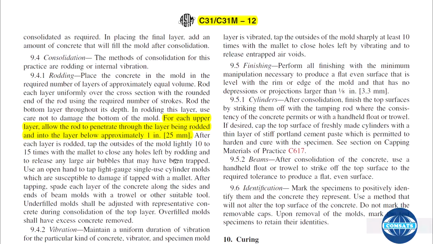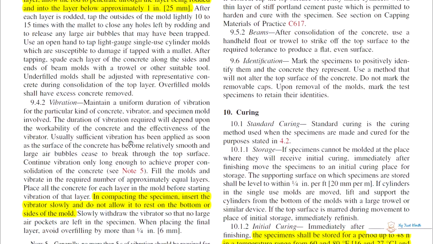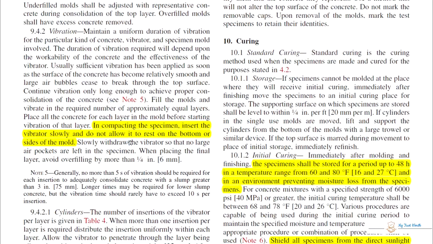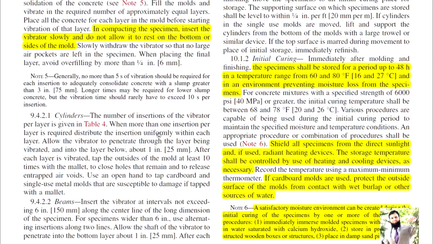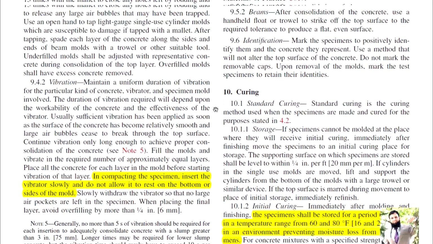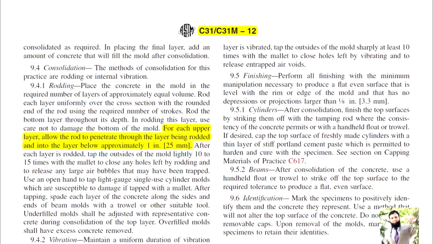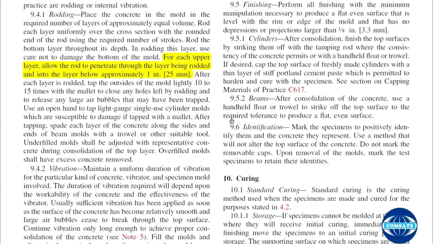Casting beam: rodding is the same for each. We'll be discussing the important things, not going through all of this document. That would take more than 1 hour to discuss each and every point.